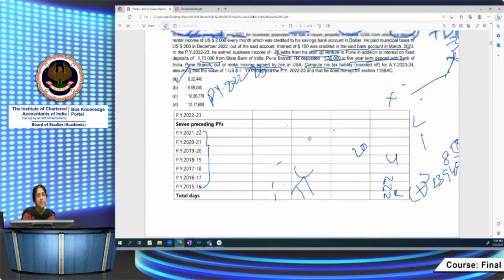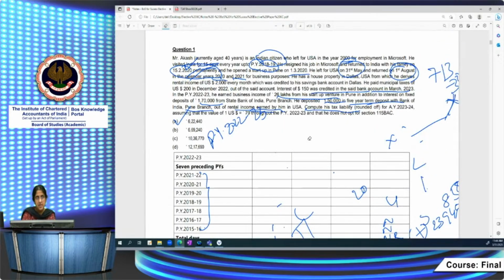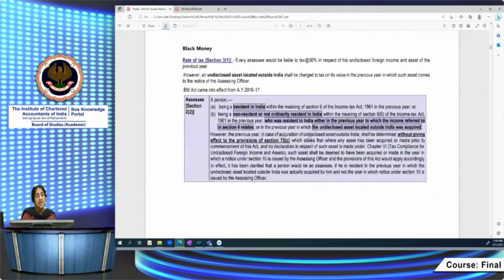So now we have understood as per the Income Tax Act. Let us see the relevance of residential status under the black money law. The black money law seeks to bring to tax undisclosed foreign income or foreign assets. Who comes within the scope of the black money law? Any person resident in India.